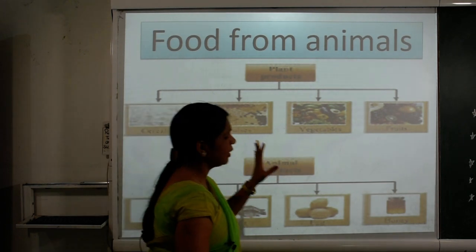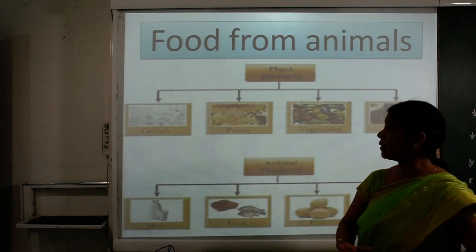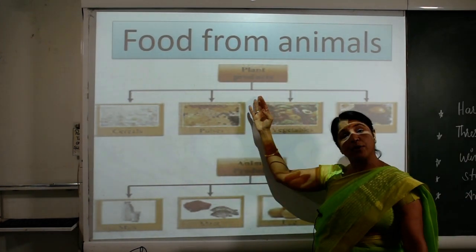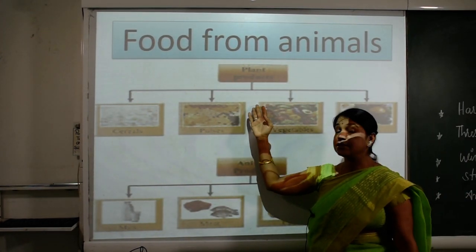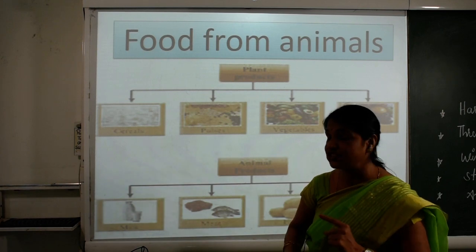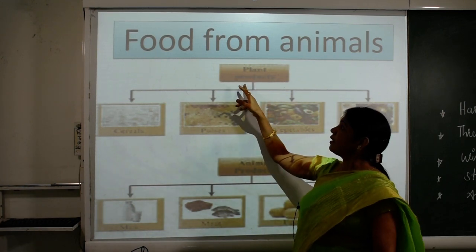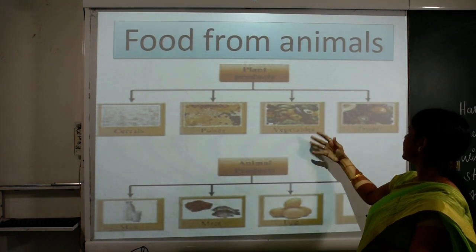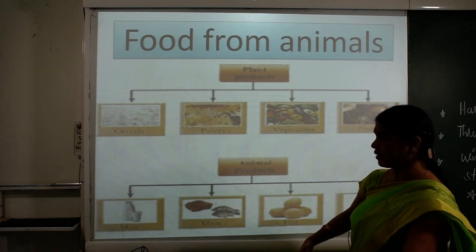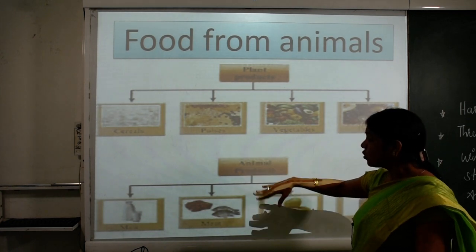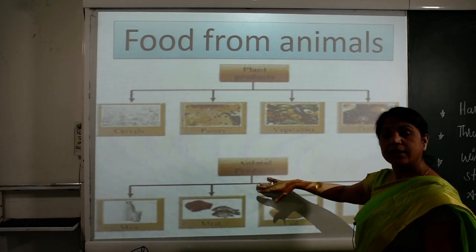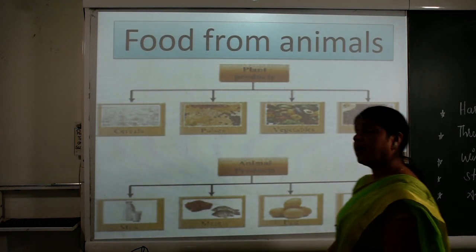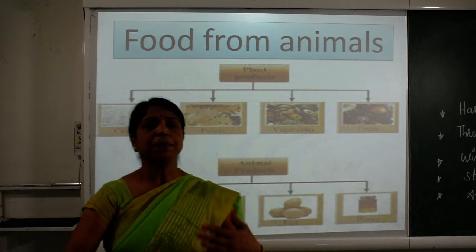Kindly watch it properly. Here in this picture, from plants we get plant products. This chapter is crop production. From plant products we get fruits, vegetables and other things. And we also get animal products, as I said, meat, eggs, honey and many other things.